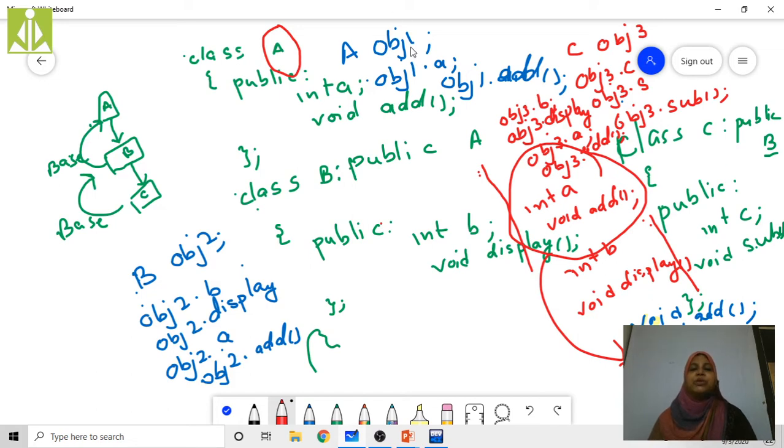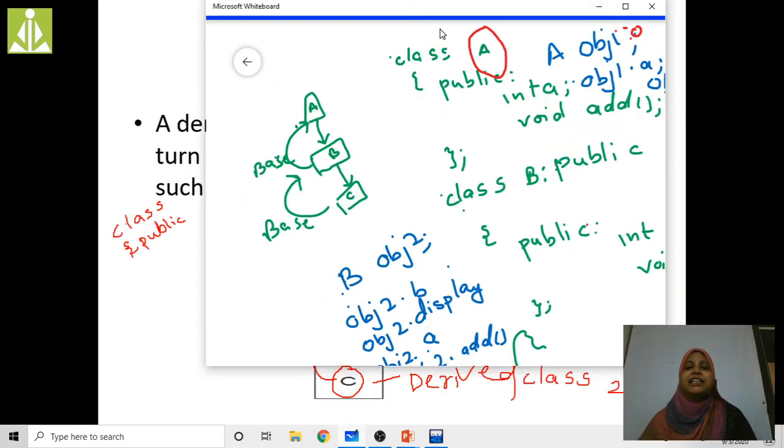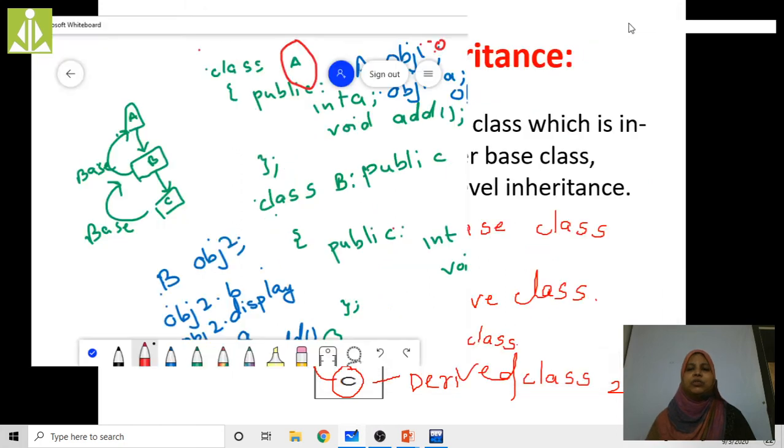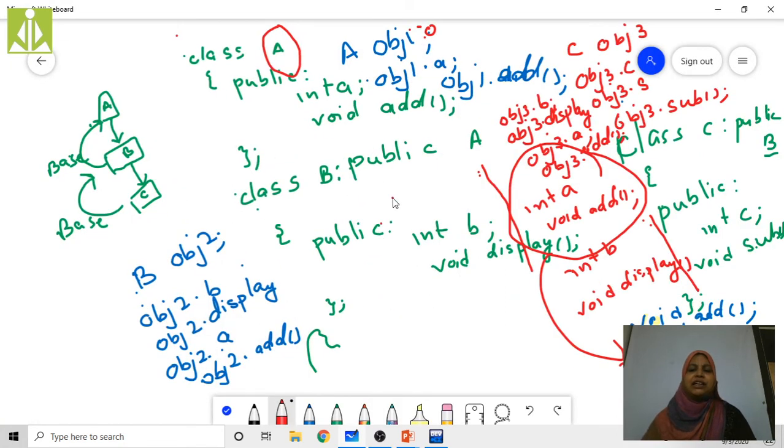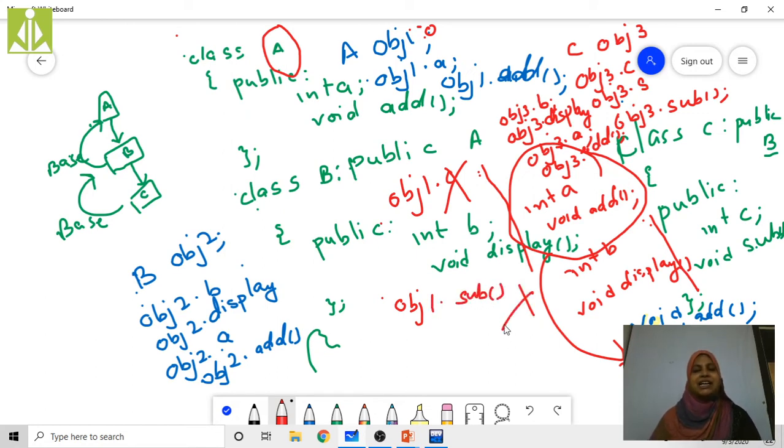And one more thing, by using this obj1, we can't access the data member C. Why? Because data member C is present in class C. And one more thing, by using this obj1, we can't access the sub function. Why? Because C is the subclass of B.